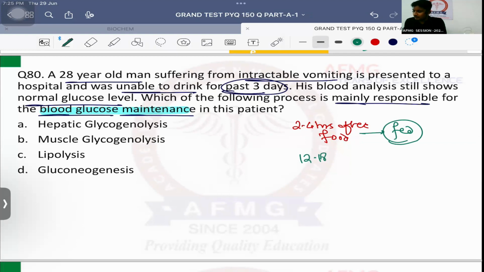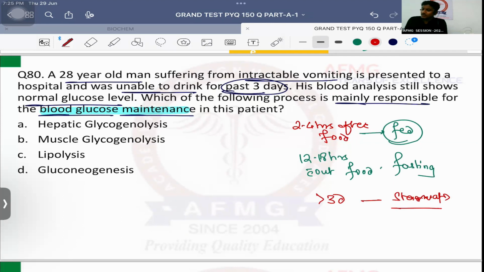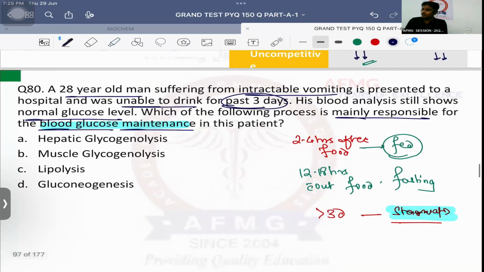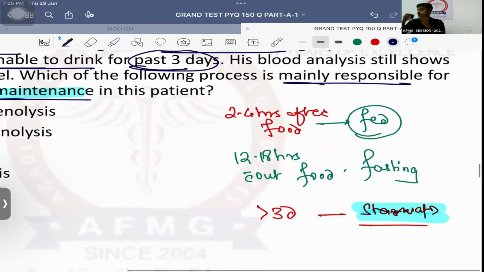Okay, 12 to 18 hours without food is the fasting state. And usually more than 3 days without food is the starvation state. Our patient is in starvation because for the last 3 days he has not eaten anything. What is the source of blood glucose in the fed state?